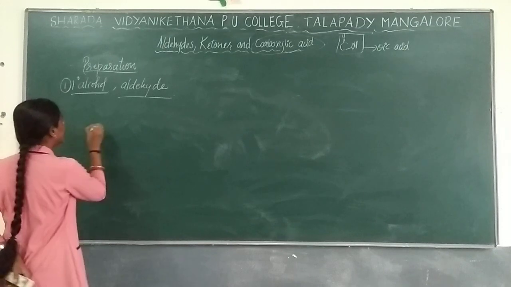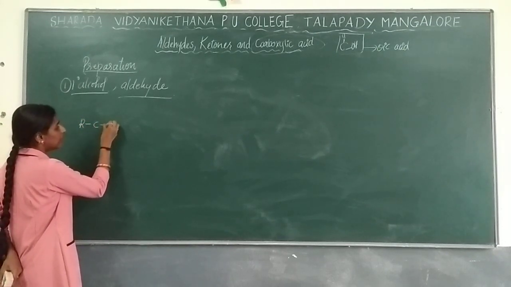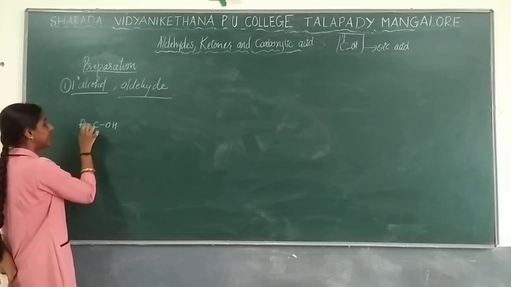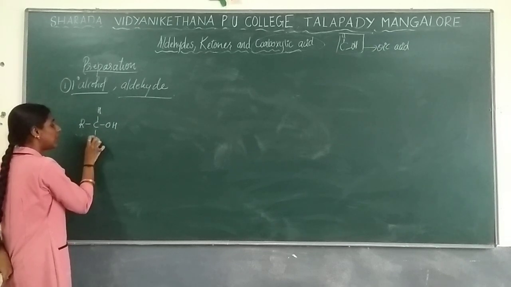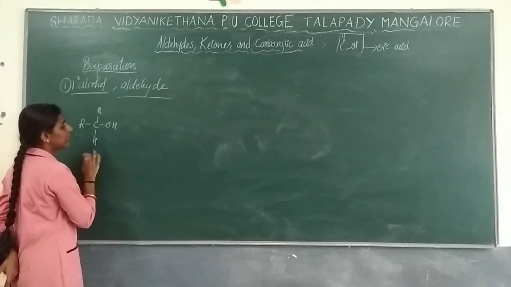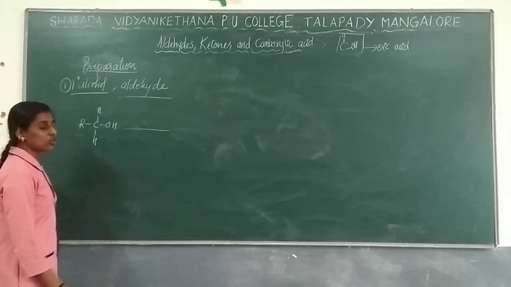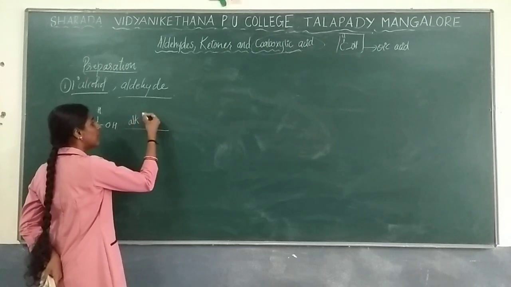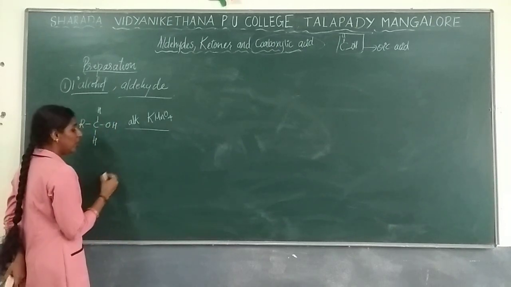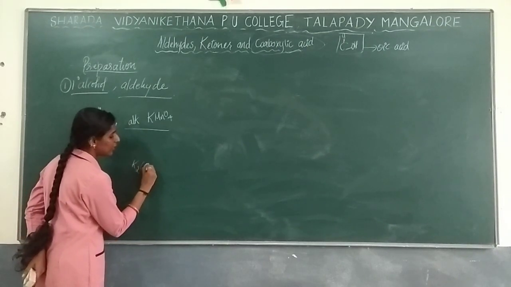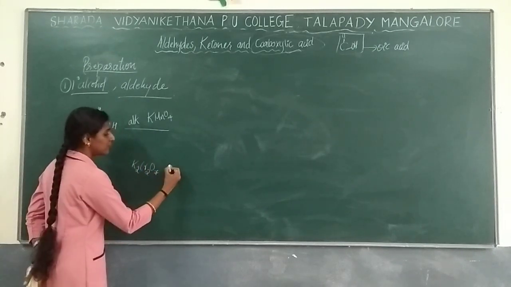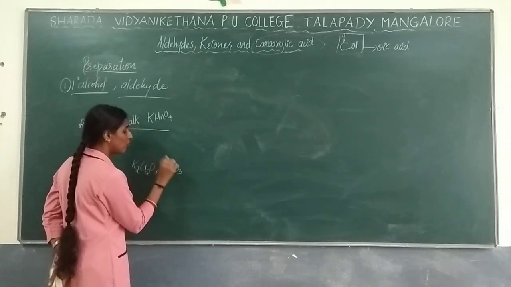So how will it be done? If you are using primary alcohol, primary alcohol means this carbon has only one alkyl group attached to it. Alcohol means the functional group should be the OH group. Now this primary alcohol in the presence of KMnO4, potassium permanganate, or you can use K2Cr2O7, potassium dichromate, or chromic oxide, CrO3, can also be utilized.